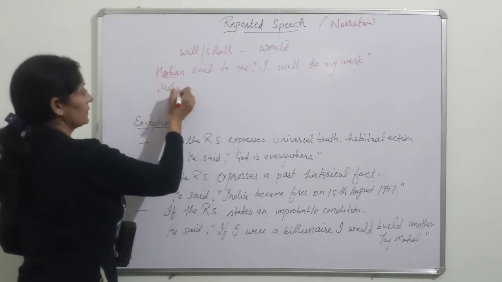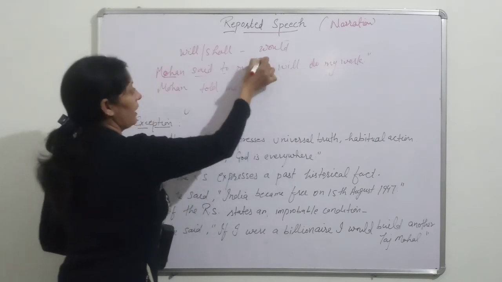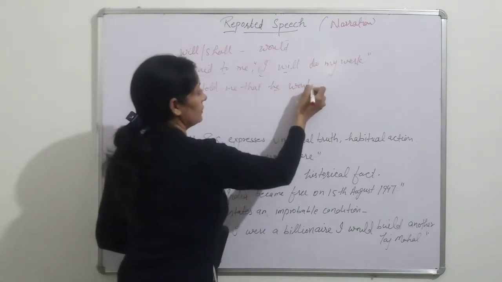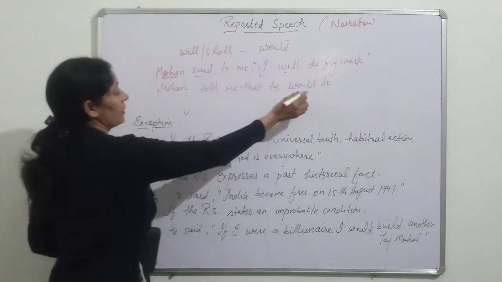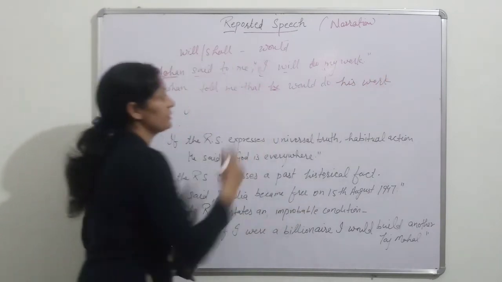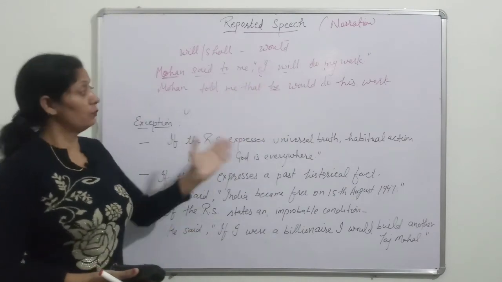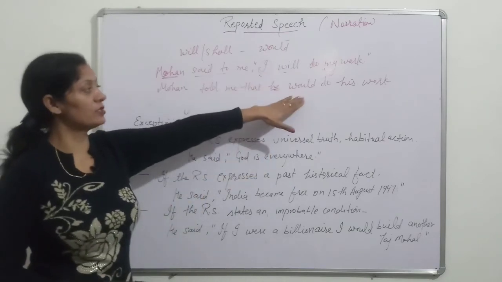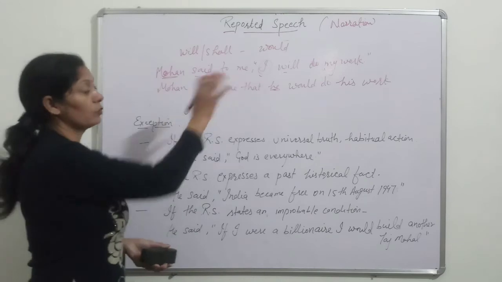Mohan said is changed into told. Mohan told me that, first person I, according to Mohan it will be he. Will is changed into would. Do. Now see, first person possessive my, and according to he, the possessive will be his. He would do his work. Suppose it's in continuous: I will be doing my work, then he would be doing his work. Will have done his work means would have done his work. Only will or shall is changed into would or should. The remaining sentence will remain the same, or we have to change pronouns.